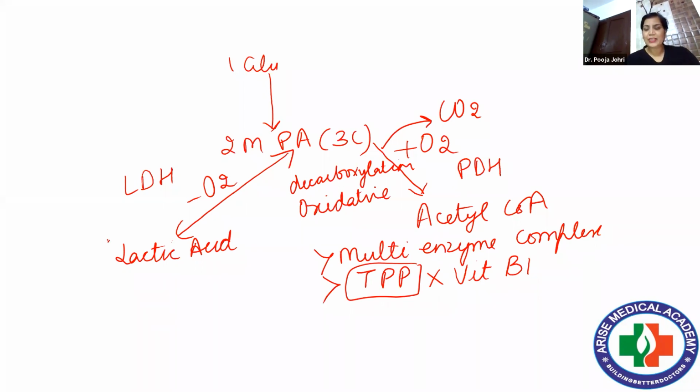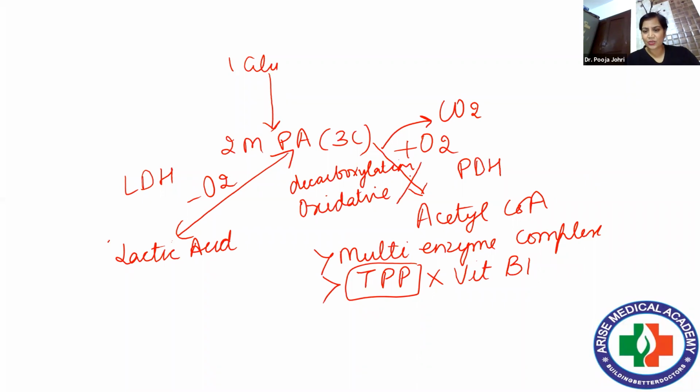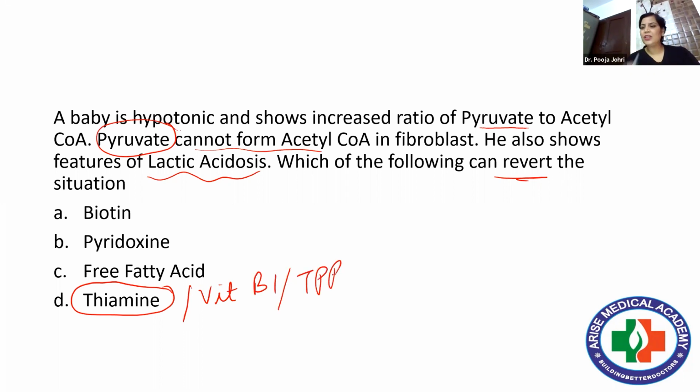Right? So if you look at the question, it says pyruvate cannot form acetyl coenzyme A. That means this reaction is not feasible. Now, if pyruvic acid is not forming acetyl coenzyme A, this pyruvic acid will be diverted to form more and more lactic acid. That is what is given in the question. Feature of lactic acidosis. Which of the following can revert the situation? So the answer would be simple: thiamine or vitamin B1 or TPP. Question can be asked in either of the ways.